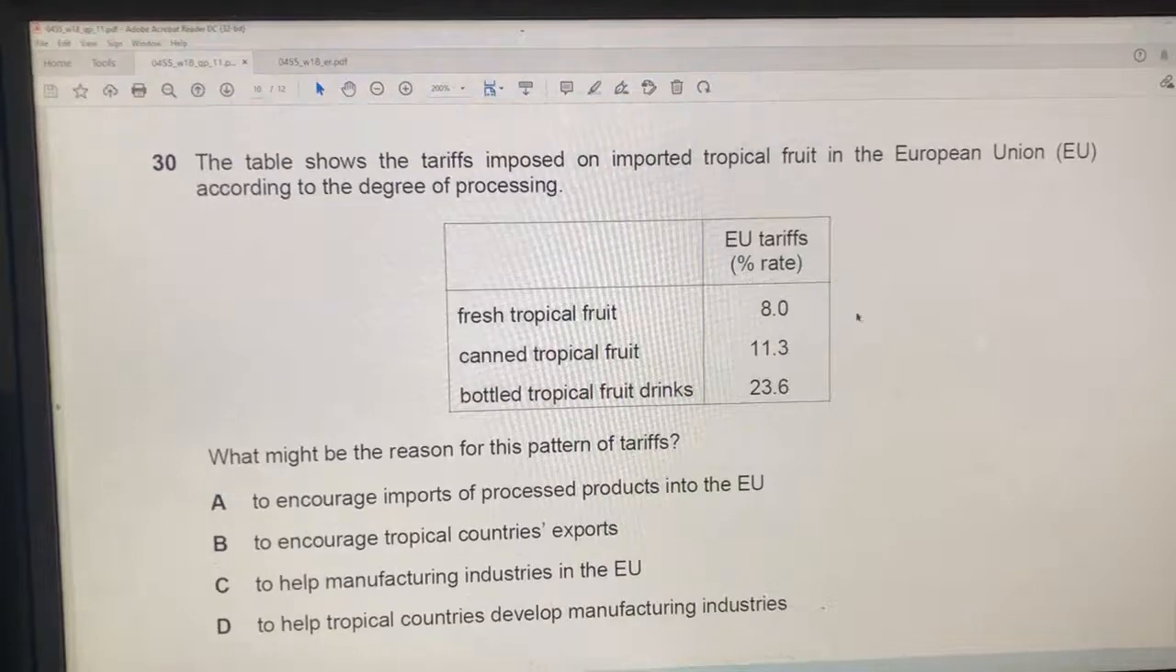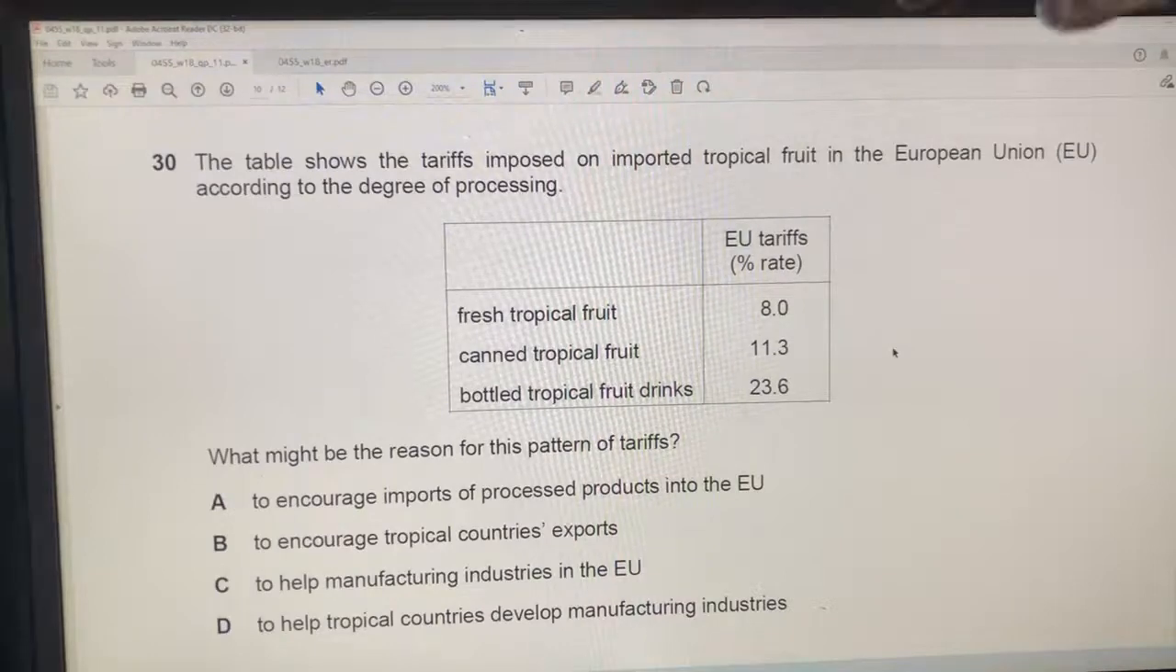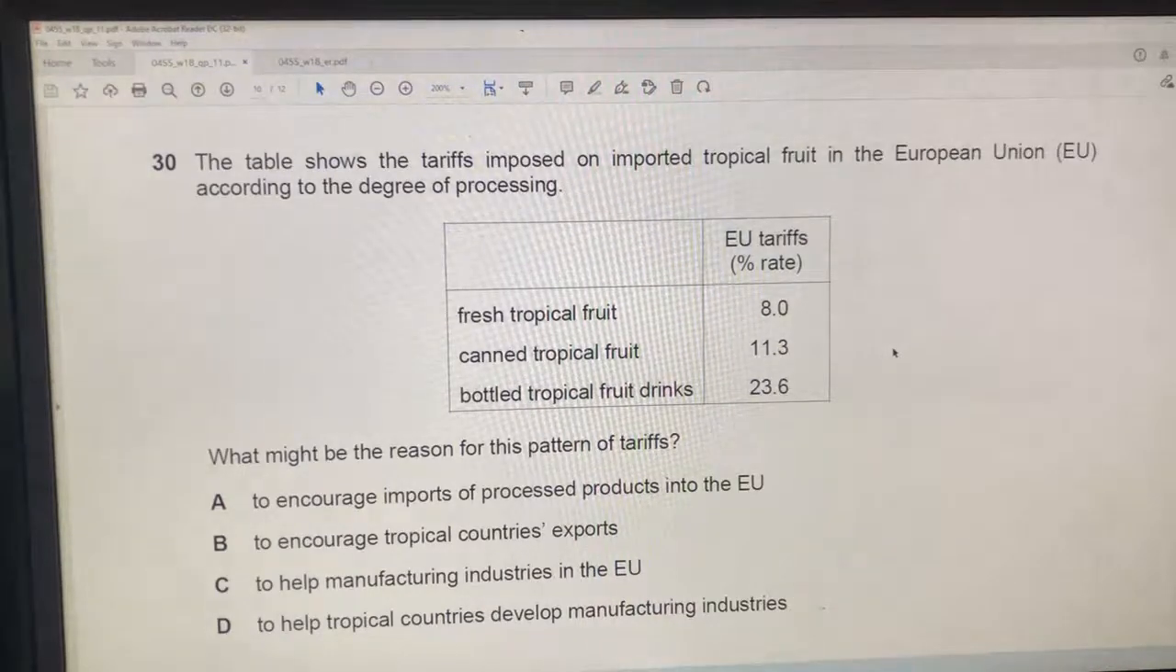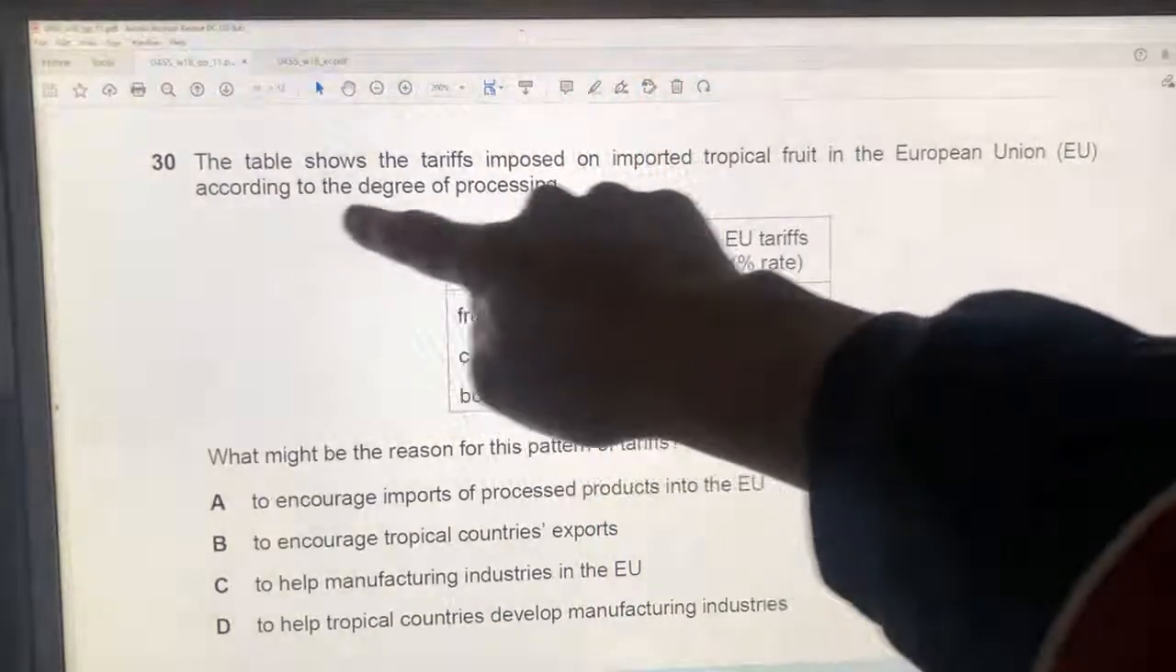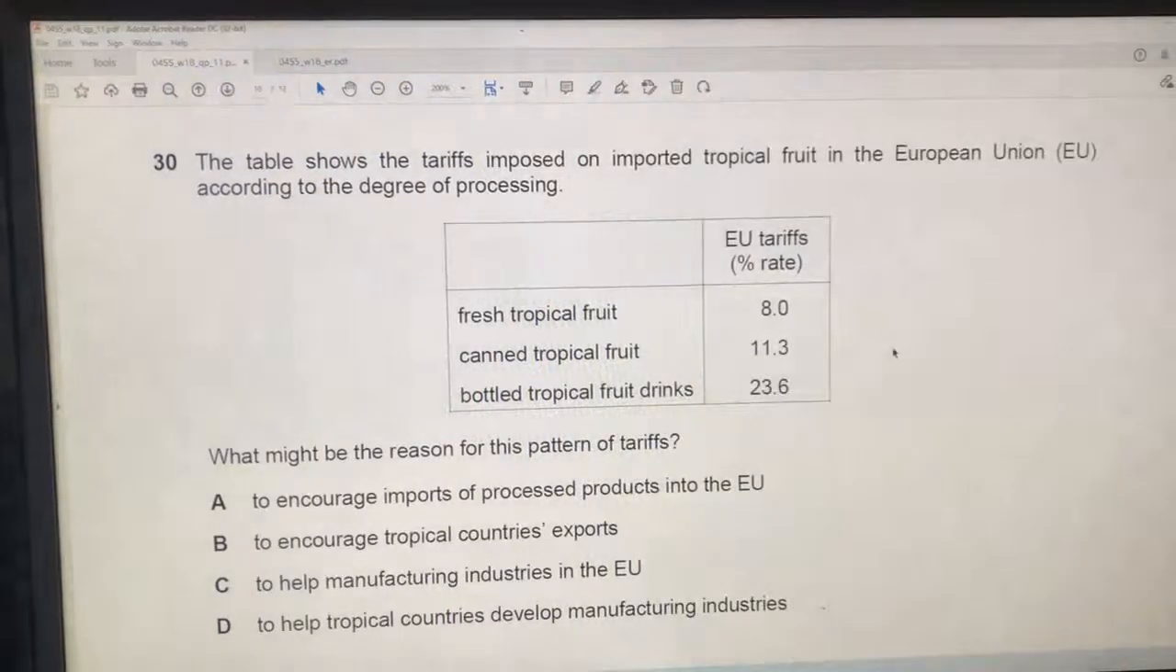And question 30 is about tariffs. Okay, here are some tariffs imposed on imported tropical fruit in the European Union. Let's see. According to the degree of processing. That's interesting. And fresh tropical fruit, you can see the table. Fresh tropical fruit has a lower tariff rate than canned or bottled tropical fruit.